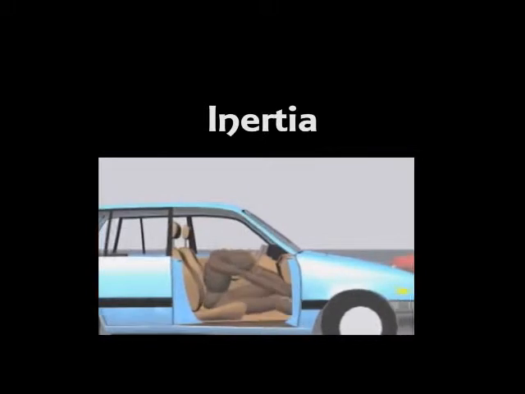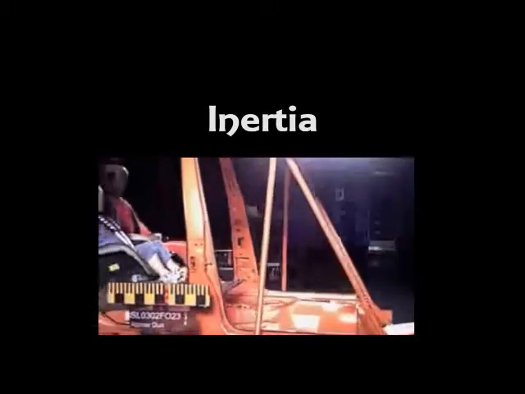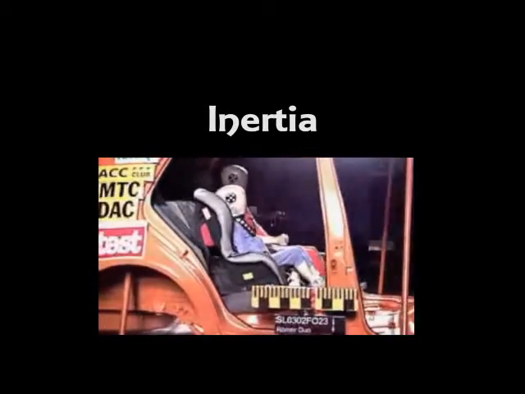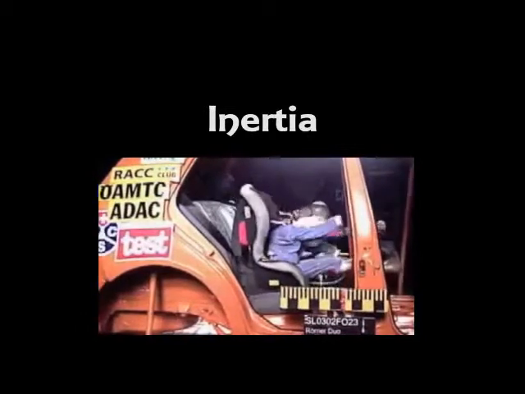The first law of motion is the law of inertia. This law states that an object at rest stays at rest, and an object in motion stays in motion at constant velocity unless acted upon by an external force. Inertia, the tendency of an object to stay at rest or in motion. Objects with greater mass have greater inertia.